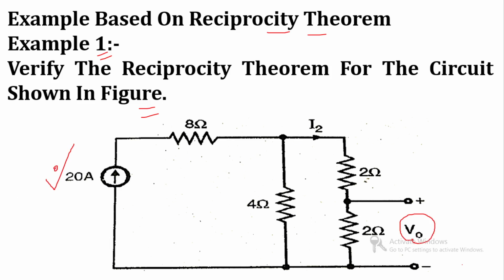We find V0 for this configuration, then interchange V0 and the 20 ampere, and again find V0. If both times V0 has the same value, then reciprocity theorem is verified.